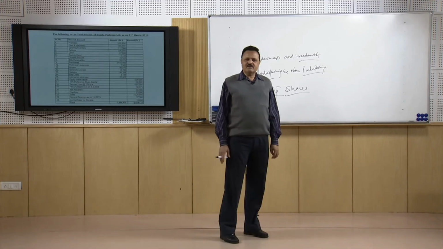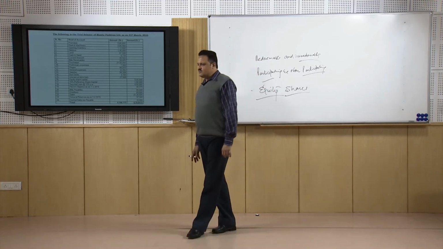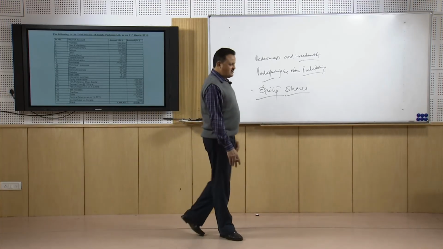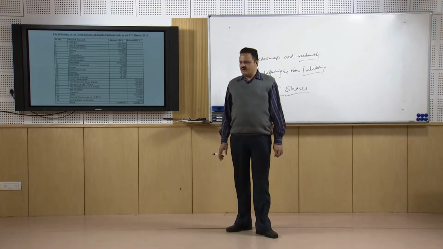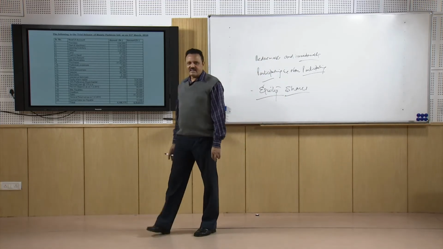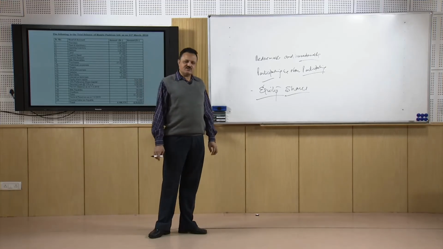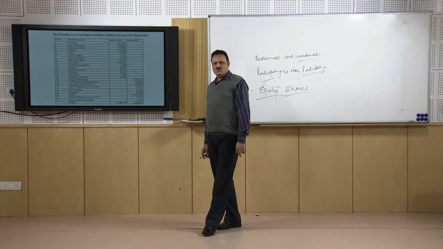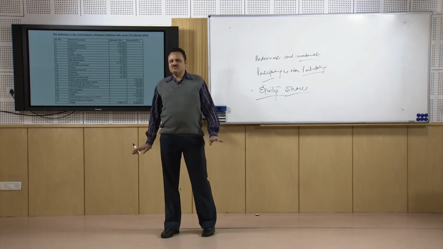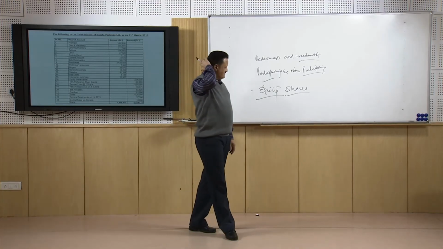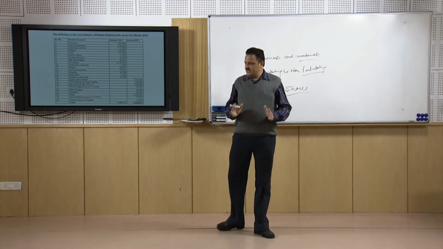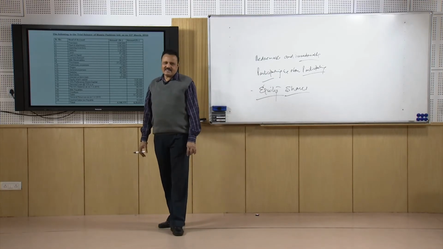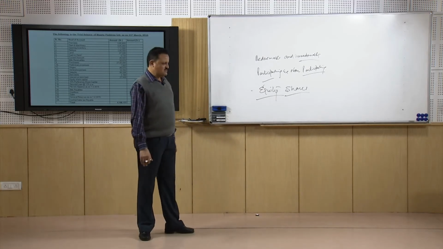Whatever sale proceeds are received by him, he will use that money first to pay the claims of the financial institutions, who are the large, substantial lenders to the firm. After that, he will settle the claims of the individual lenders, maybe the bond holders or the debenture holders. Third, he will settle the claims of the preference shareholders, and lastly, if some funds are left in the company's kitty after dissolution, in that case the claims of the equity shareholders will also be settled.